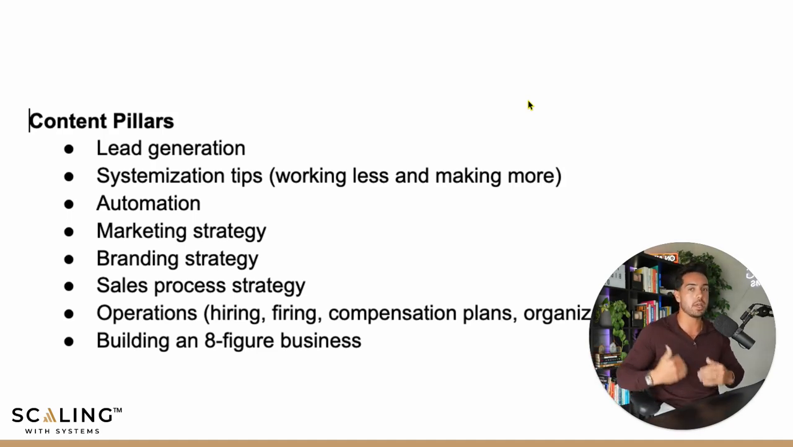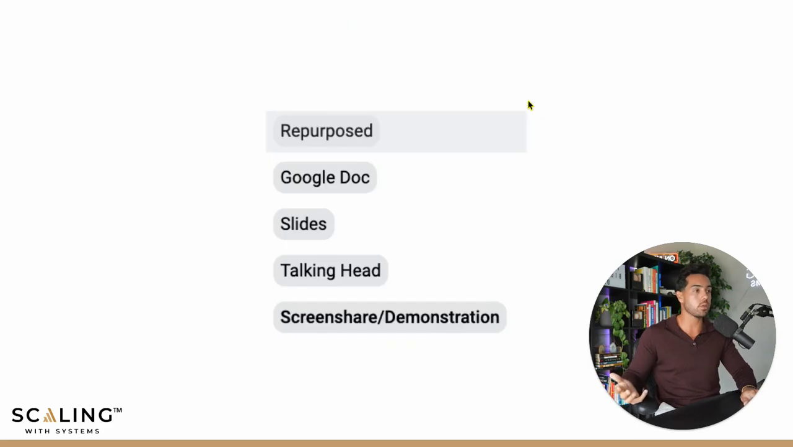But that's not really going to help me attract my more ideal clients. So I need to decide, before I start creating my content, what type of content I'm going to create. It's going to be around lead generation, systemization, automation, marketing, branding, et cetera. And once I've decided what that is, the only thing I can do at that point is figure out what is the best way to deliver this content to these people.